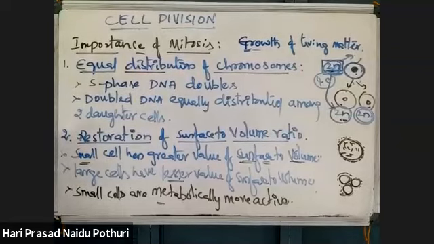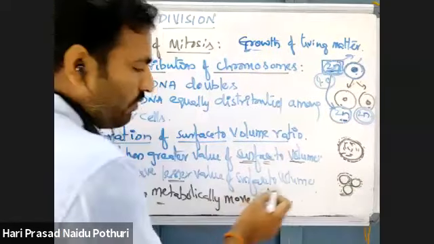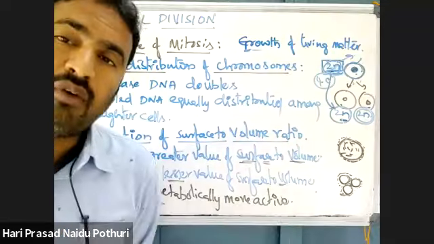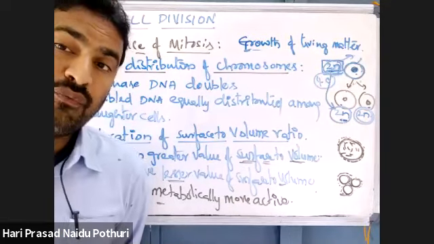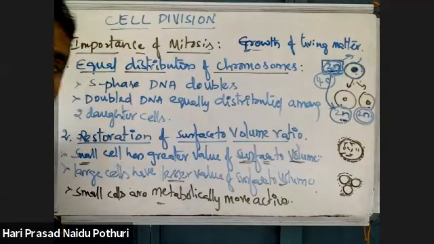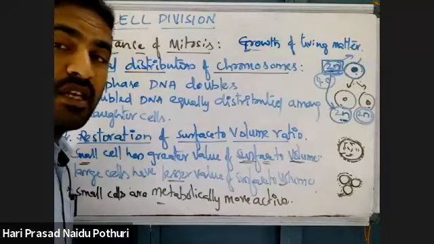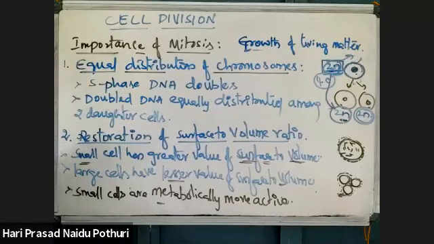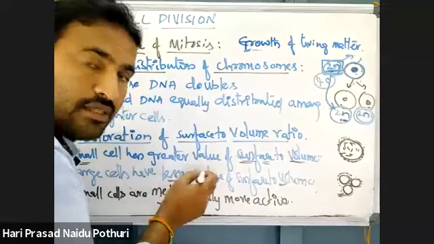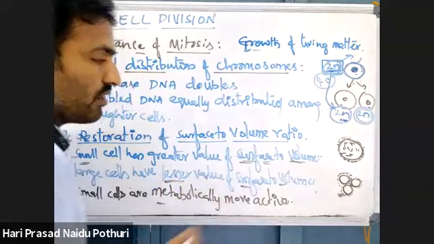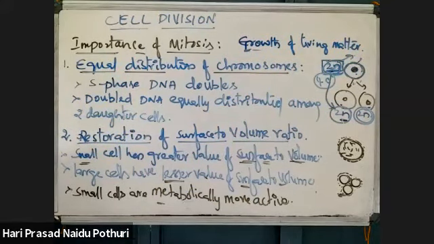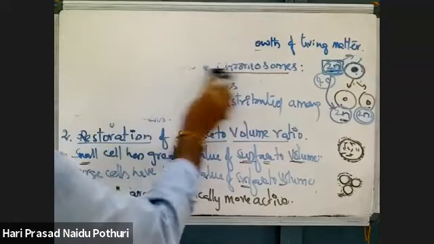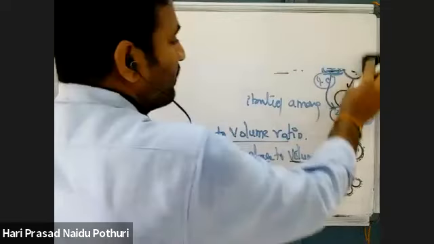Why? Because if this surface to volume ratio is increased, that means more surface area is there, so transport of oxygen, carbon dioxide, diffusion, water transport, osmosis will become easy. Surface area is more means transport will be more effective. That's why small cells, as they have more surface to volume ratio, are metabolically more active, because they have higher rates of transportation, diffusion, gaseous exchange, etc.